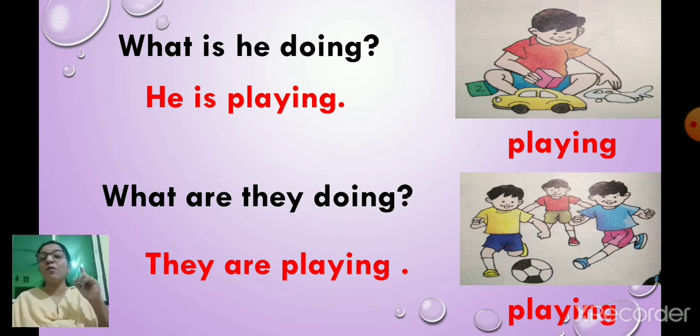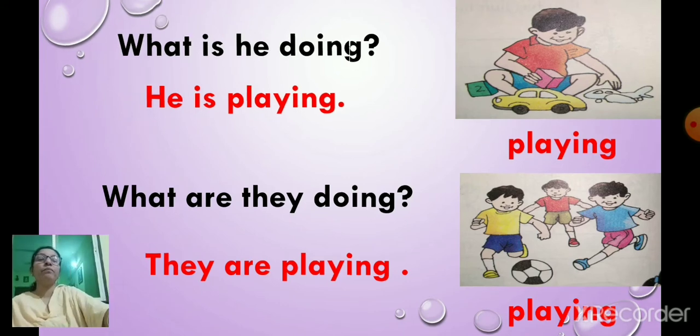In the first picture, only one boy is there. So we asked what is he doing? And the answer is he is playing. In the second picture there are many boys. So what are they doing? And the sentence will be they are playing. Okay. Next picture.